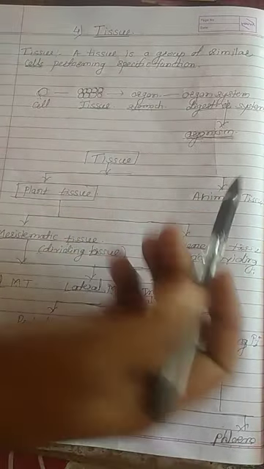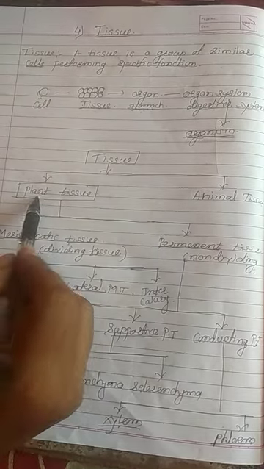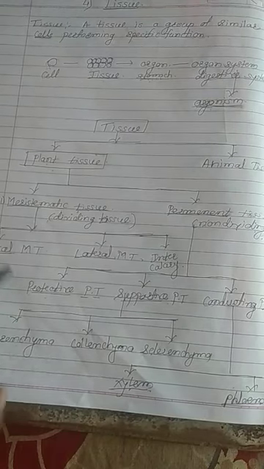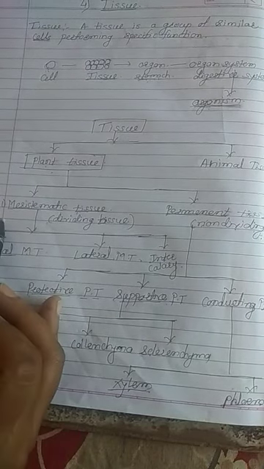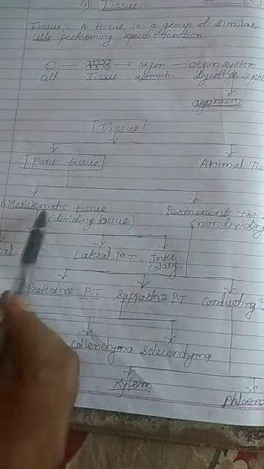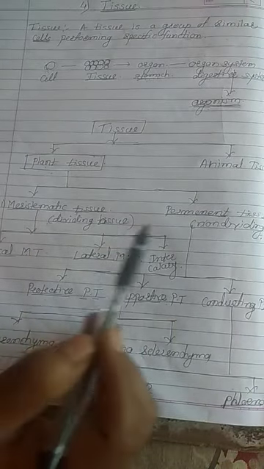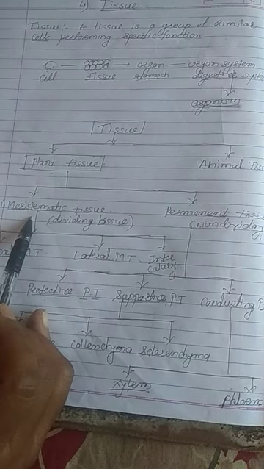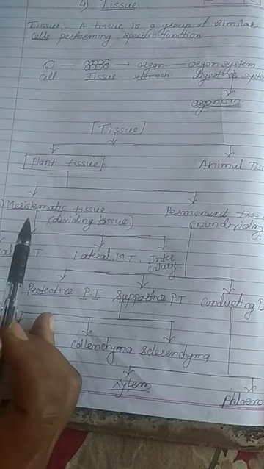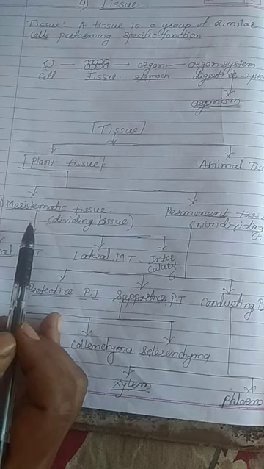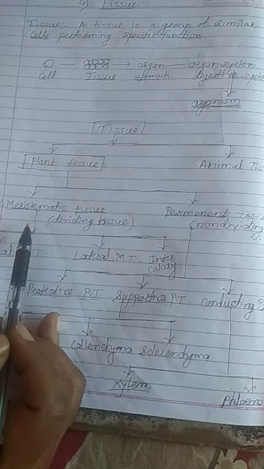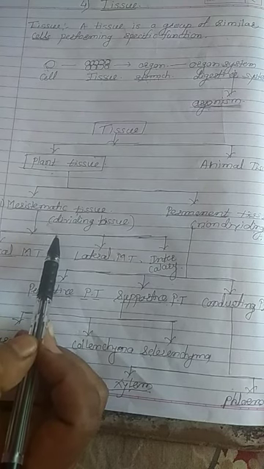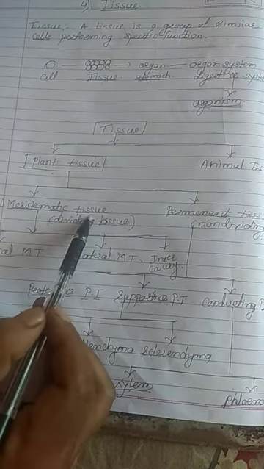Got it, everybody? We have studied plant tissue and animal tissue. Plant tissue we already studied in detail in our previous video. I told you there are two types of plant tissue: meristematic tissue and permanent tissue. Meristematic tissue is the dividing tissue, which is present on the growing parts of the plant, like tips of the root and tips of the shoot, where the plant grows and the branches grow.